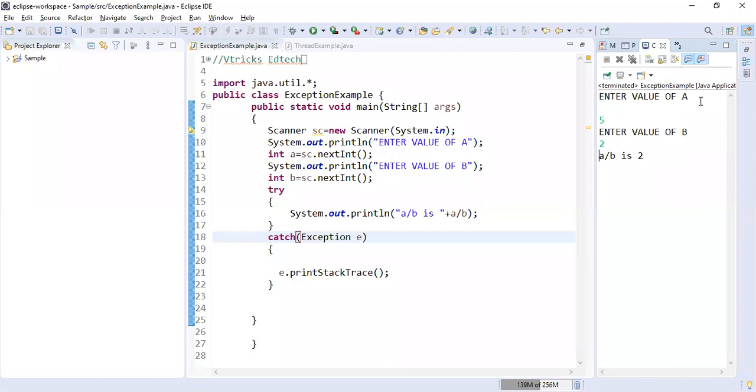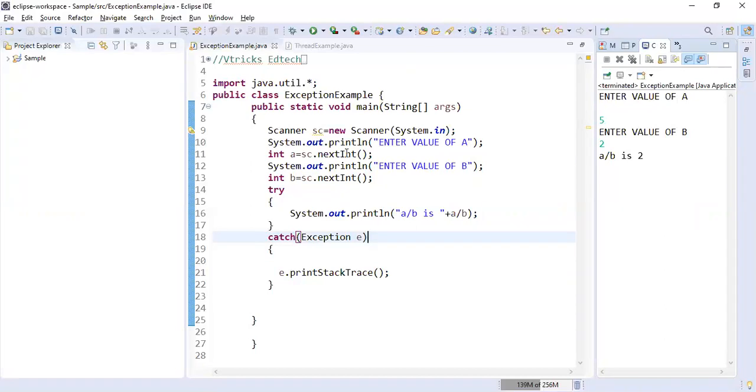So your output will always be an integer value, not a decimal value, in case it is asked in the viva. You have to be very careful with this. A by B, which is 5 by 2, is actually 2.5. I'm getting 2 because 5 is stored as an integer and 2 is stored as an integer. Integer by integer, the output will always be an integer. So we're getting 2. Good, so this is not a problem.